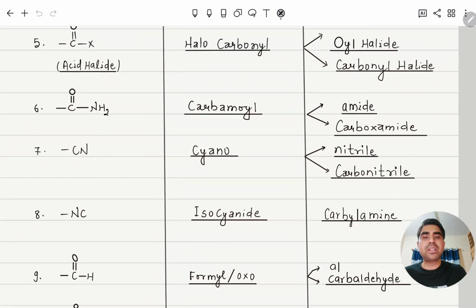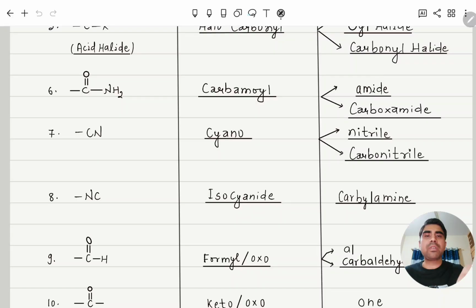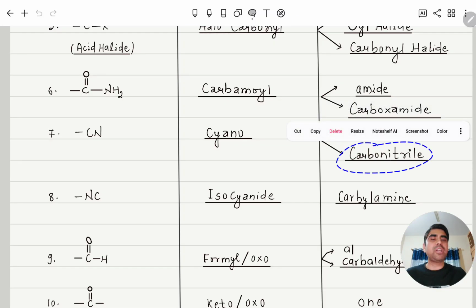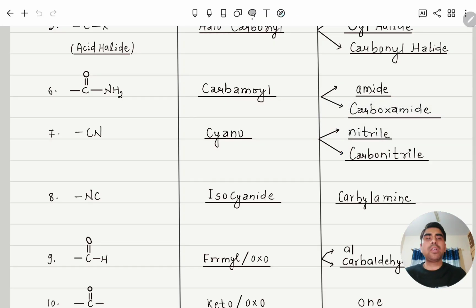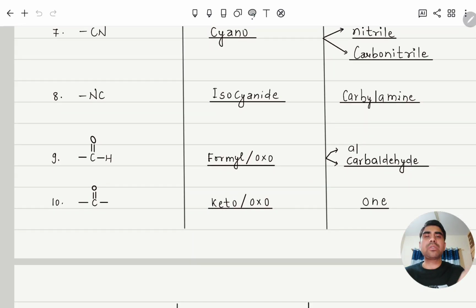And for cyanide, the prefix is cyano, and if carbon is included, the suffix is nitrile. If carbon is not included in the main chain, carbonitrile. Similarly isocyanide: the prefix will be isocyano. For aldehyde, the suffix is al if carbon is included in the main chain, otherwise carbaldehyde, and the prefix will be formyl or oxo. For ketone, the suffix is one, and the prefix is keto or oxo.